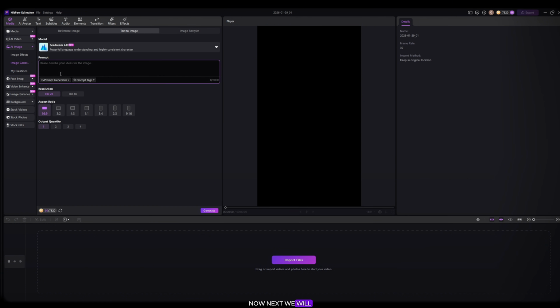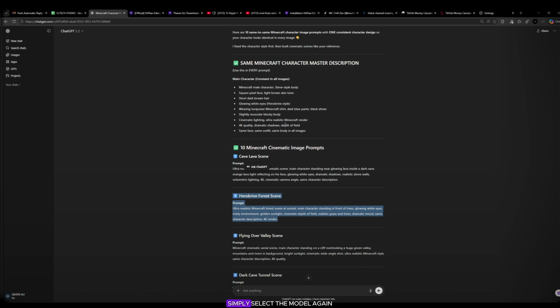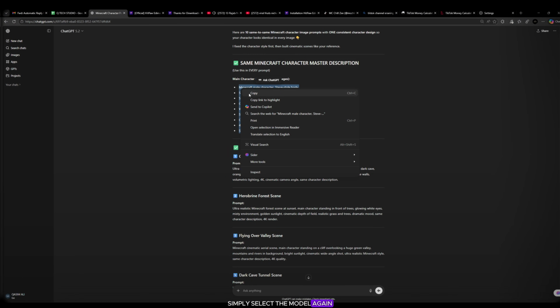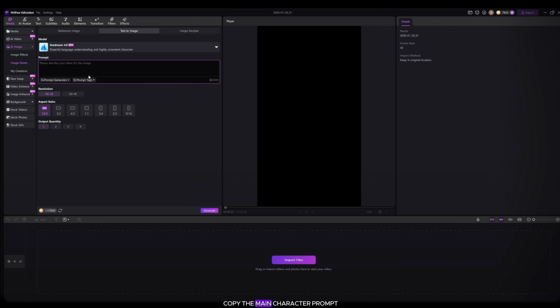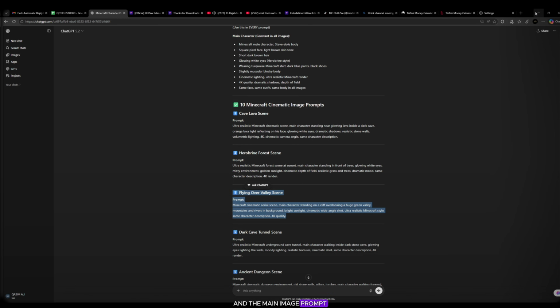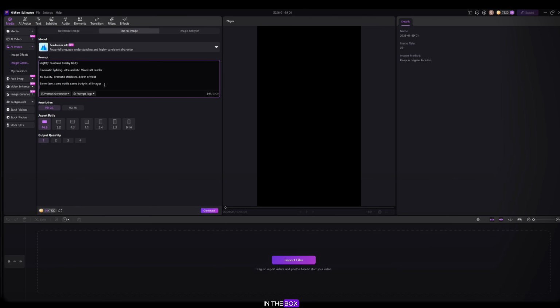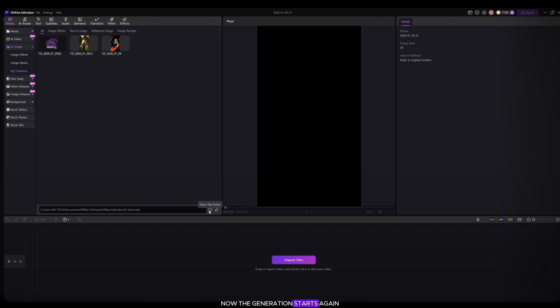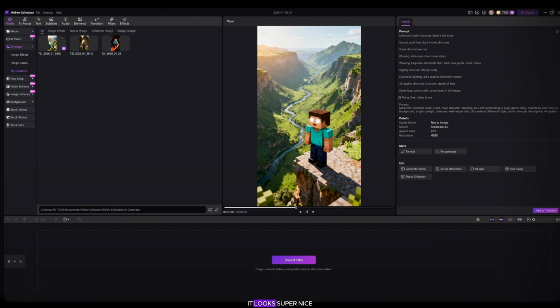Now next, we will use the Seedream model. Simply select the model. Again, go to ChatGPT, copy the main character prompt and the main image prompt and paste them together in the box. Select the ratio and resolution. Now the generation starts again. Wait, my friends, and boom, it looks super nice and amazing.